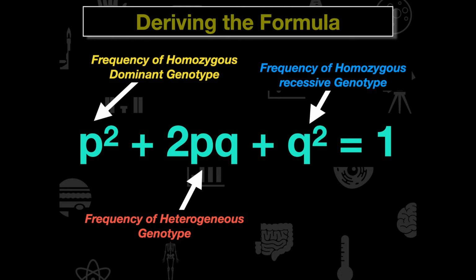So remember, p represents the dominant allele, q represents the recessive allele. We're foiling the formula, and then we're accounting for the frequencies of those genotypes, the homozygous dominant, heterozygous, and homozygous recessive individuals within that population.